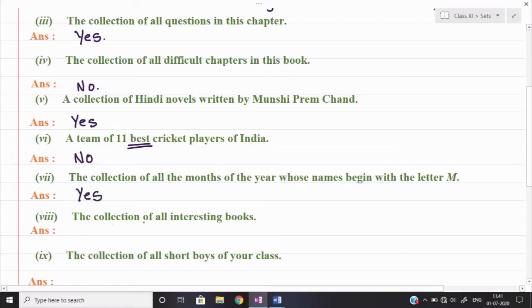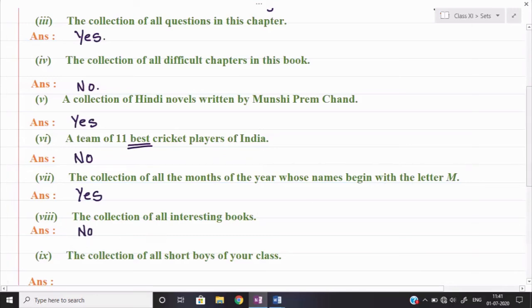Collection of all interesting books. Interesting. Again see, interesting books. This will again vary from person to person. The books which you find interesting, the other person may not find interesting in the same manner. So when you go from person to person, the interesting books category will be different. So here we can say that the objects are not well defined and hence it is not a set. So I will write down the answer here, no.